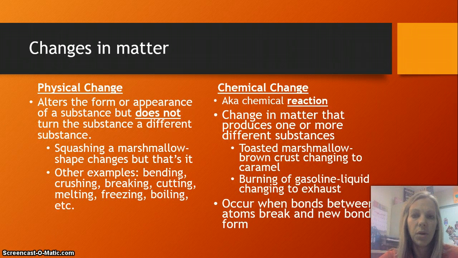An example now with a marshmallow is that when we make s'mores, we are actually sticking that marshmallow into a campfire, and the brown covering or coating of that marshmallow is actually caramel, and so that is a different substance that has formed, and the atomic structure, the bonds between those atoms, have been altered.